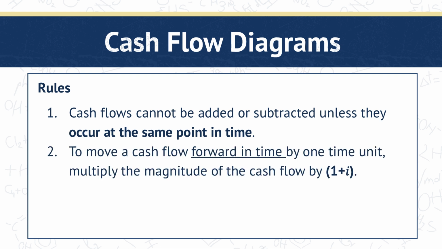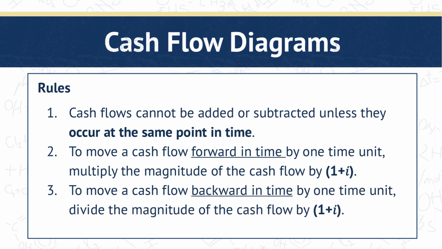For the second one, to move a cash flow forward in time by one time unit, multiply the magnitude of the cash flow by the quantity 1 plus i. So for example, you have $100 today and you want to know its value 1 year later at an interest rate of 5%. You would calculate it as 100 multiplied by 1 plus 0.05, resulting in $105.